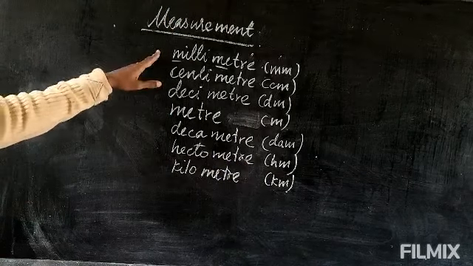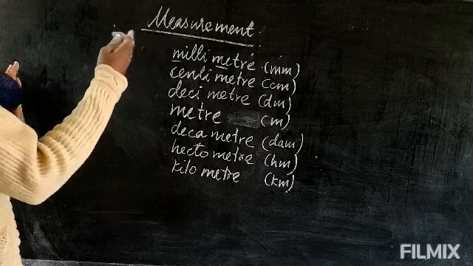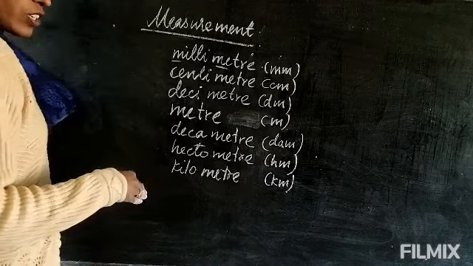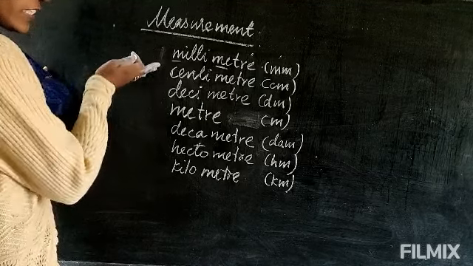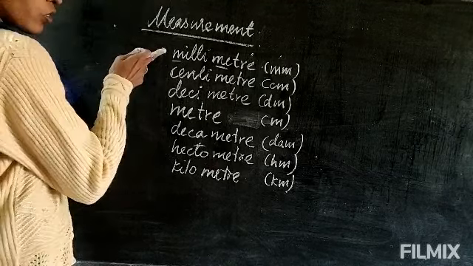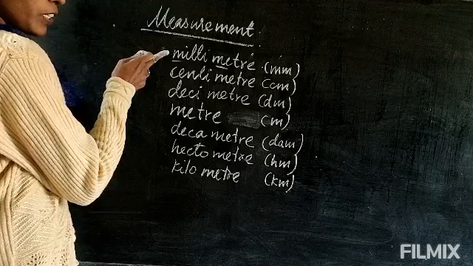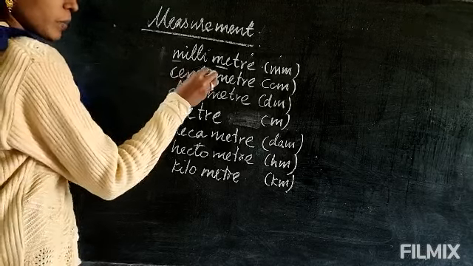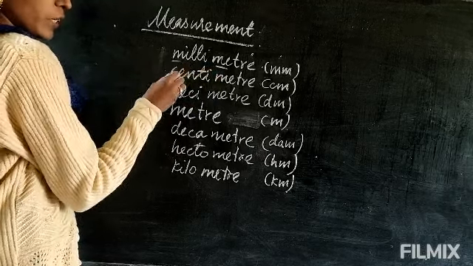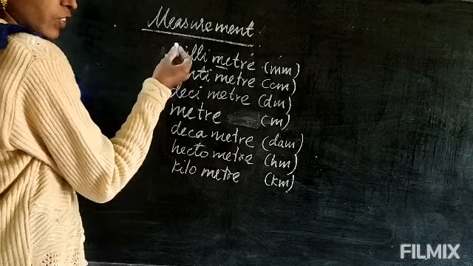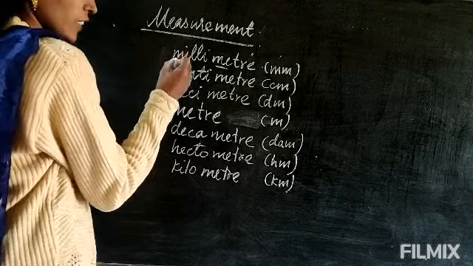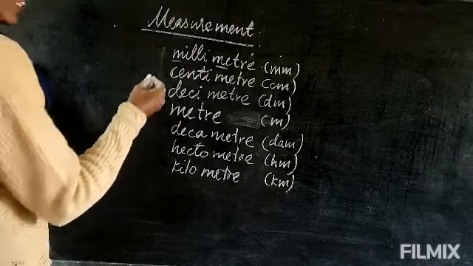Now these units differ from each other. From lower to higher, it increases 10 times. Centimeter is 10 times bigger than the millimeter; in other words, millimeter is 10 times smaller than the centimeter.